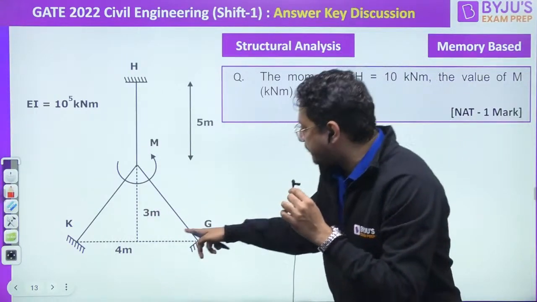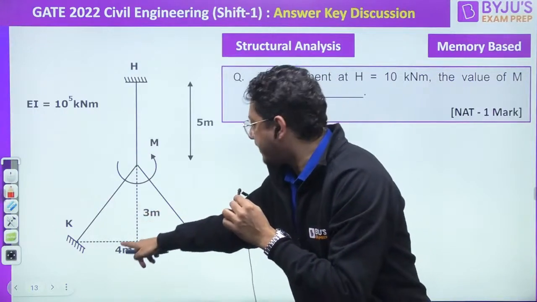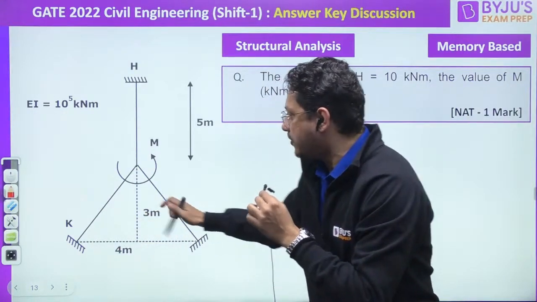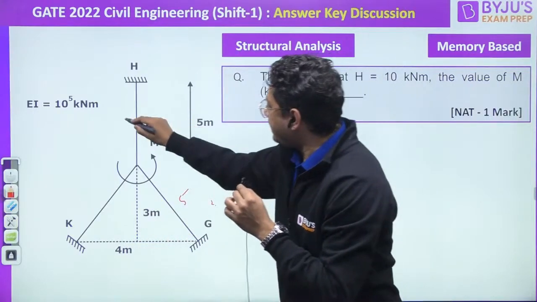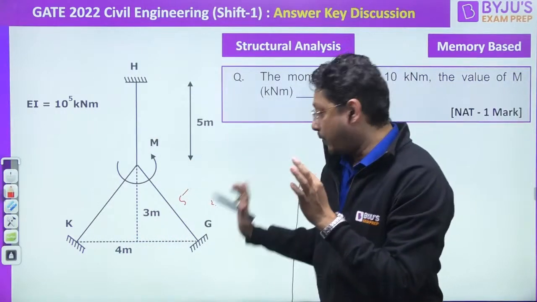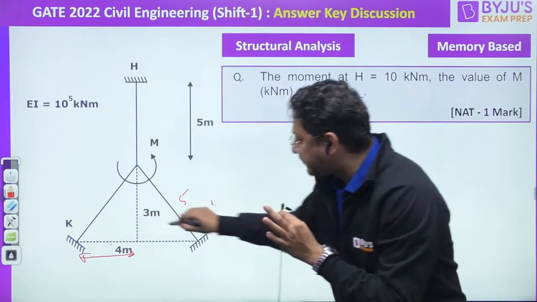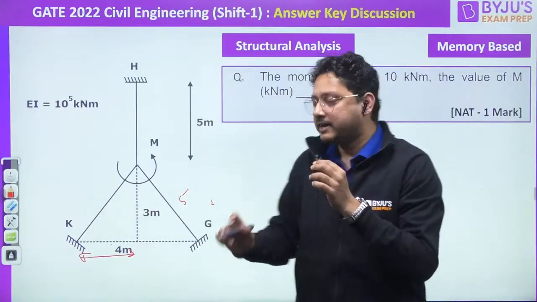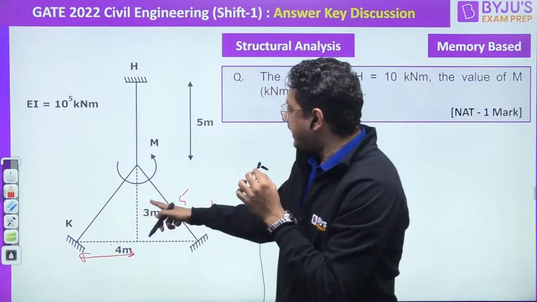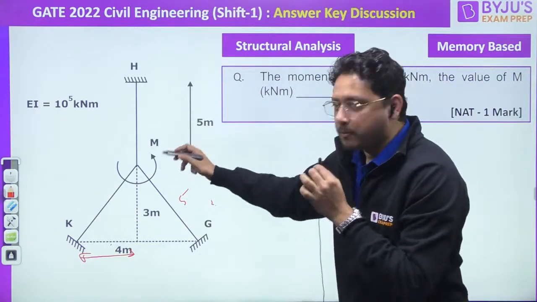Fortunately, this is 3, 4, 5. If 3 and 4 are given, it will be 5 only, no? Now, if it is 5, it is also 5. See, I am talking based on what I have received. If the total is different, then it is different. I received 4 meter, 3 meter, then it will be 5 meter. So, if it is 5, then the moment will be distributed.